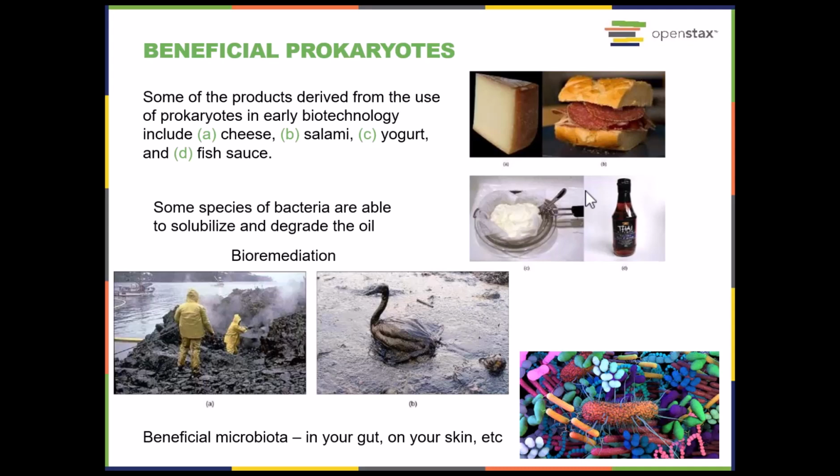And part of the problem with overuse of antibiotics is not only are we allowing things like MRSA to evolve because we are essentially creating a very strong selective pressure for those that can get around our antibiotics, but we are also, in many cases, killing off our good bacteria. That's one of the reasons why sometimes when you take an antibiotic, it's good to, at the same time and afterwards, take a probiotic to reintroduce good bacteria into your body.